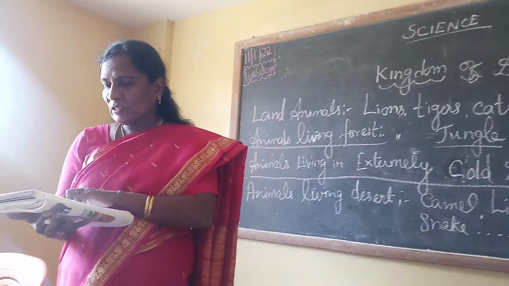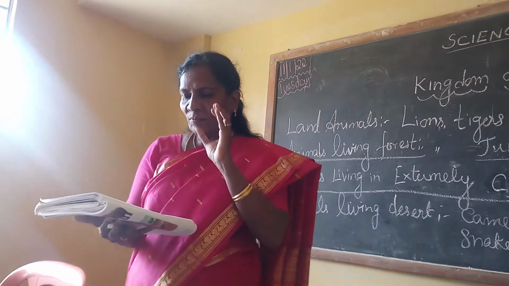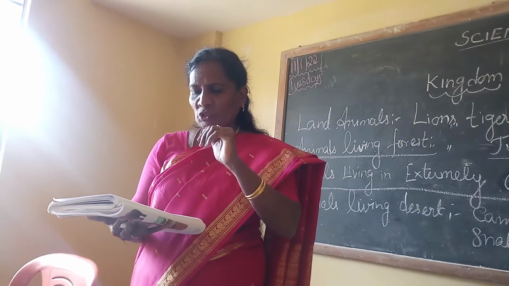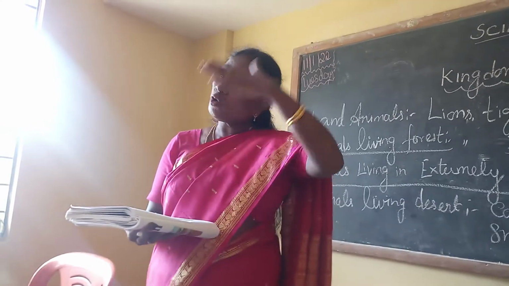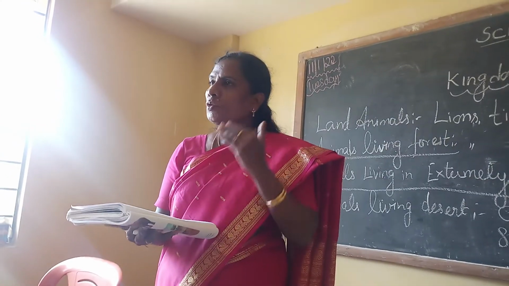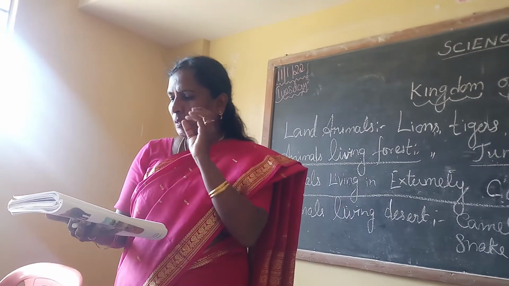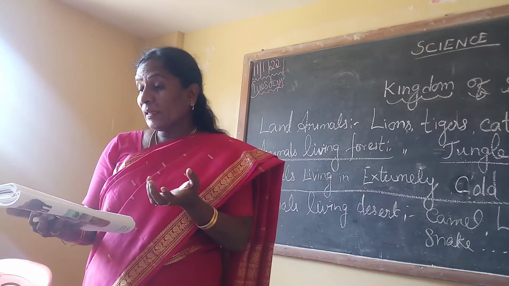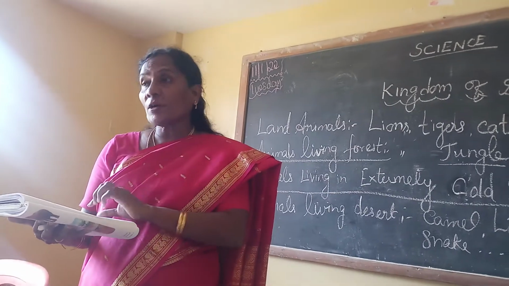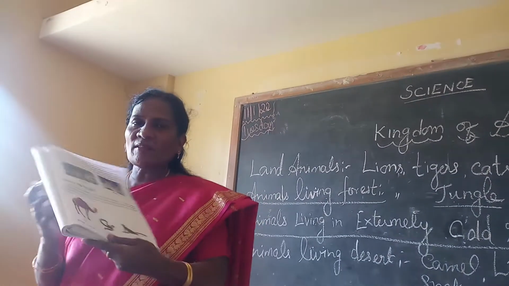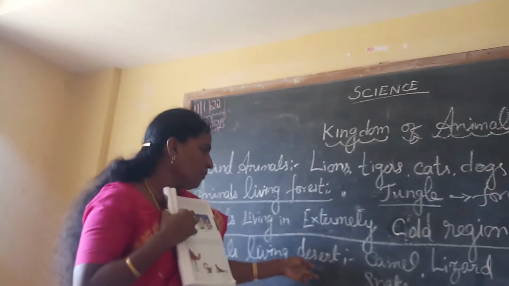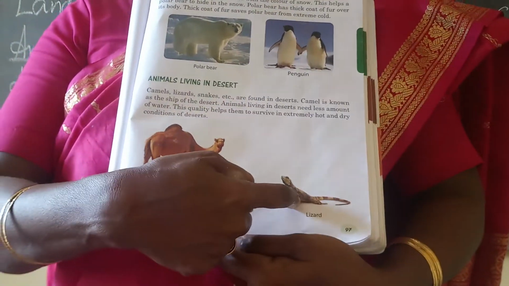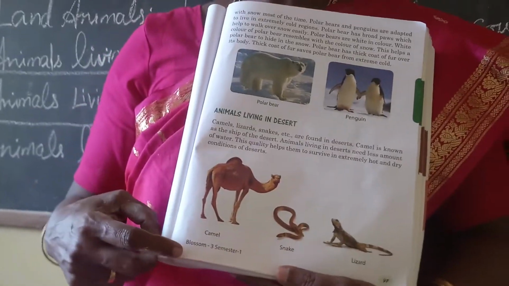Animals living in the desert need less water. This quality helps them to survive in the extremely hot and dry conditions of the desert. A long way has to be traveled, so having little need for water is helpful. What are the animals living in the desert here? Camel, snake, lizard, and some other animals also.